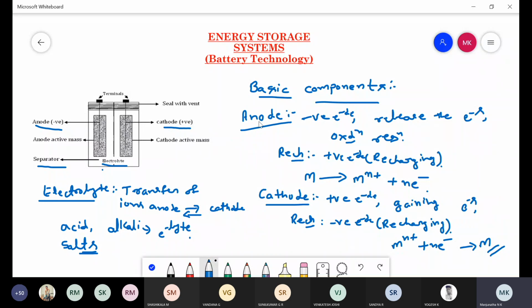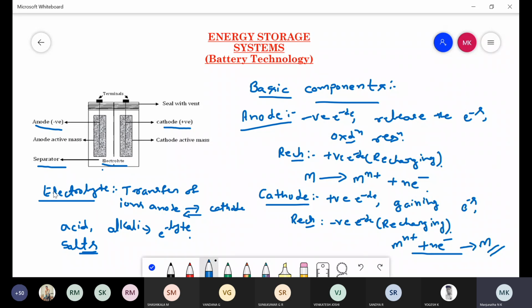There are four basic components: anode, cathode, electrolyte and separator. Anode is the negative electrode where the oxidation reaction takes place. It releases the electrons to the external circuit. Coming to the cathode, it is the positive electrode where the gaining of electrons from the external circuit takes place, that is, where the reduction reaction takes place.